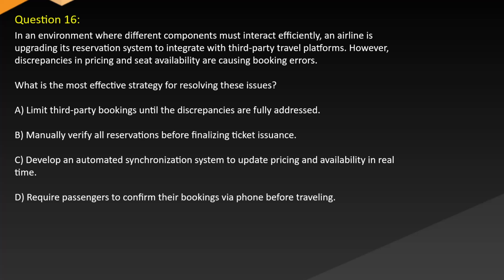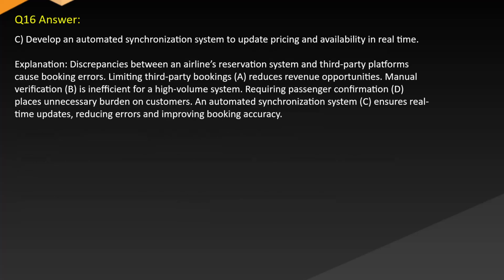A. Limit third-party bookings until the discrepancies are fully addressed. B. Manually verify all reservations before finalizing ticket issuance. C. Develop an automated synchronization system to update pricing and availability in real time. D. Require passengers to confirm their bookings via phone before traveling. Answer: C. Develop an automated synchronization system to update pricing and availability in real time.